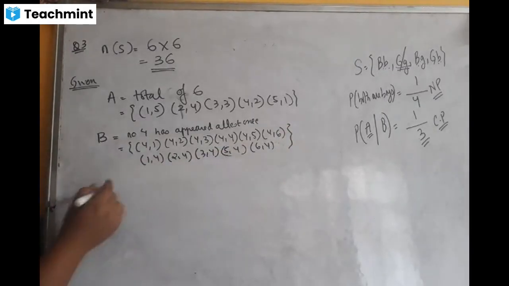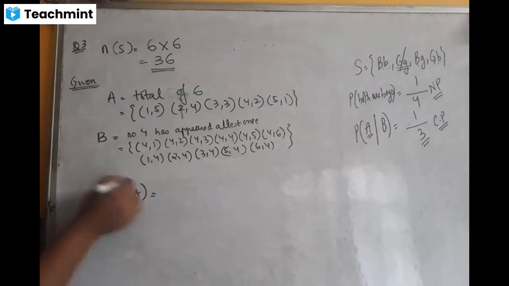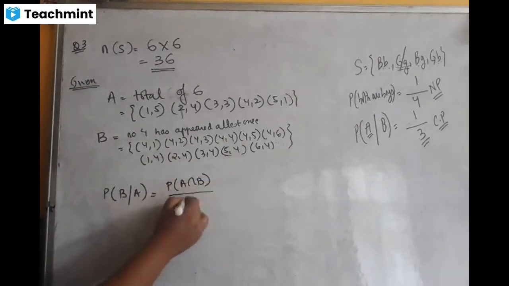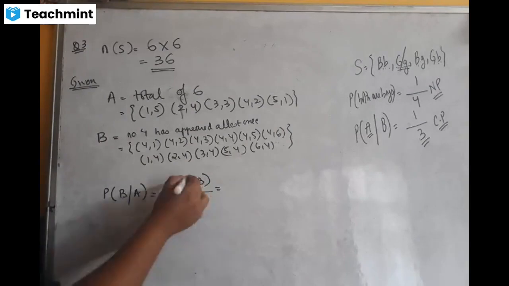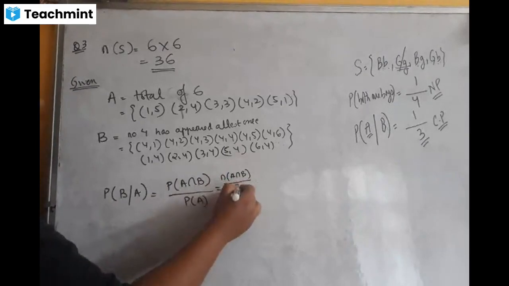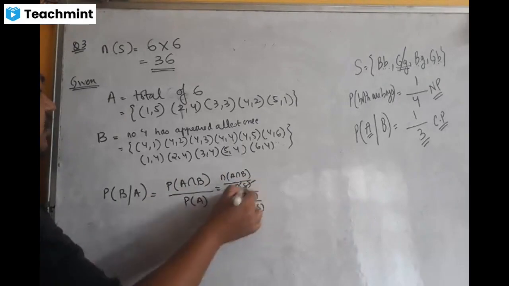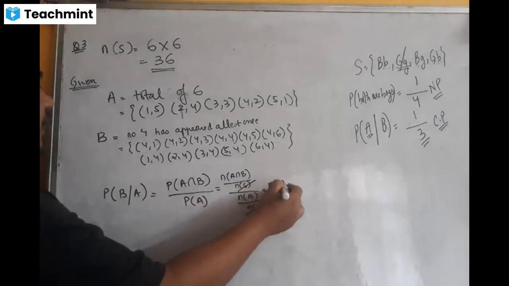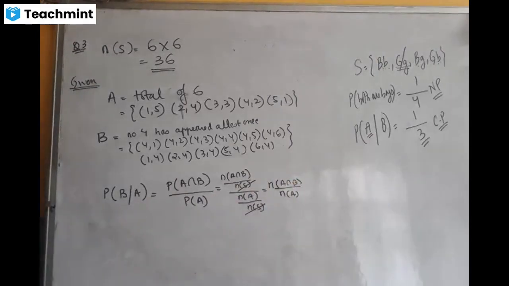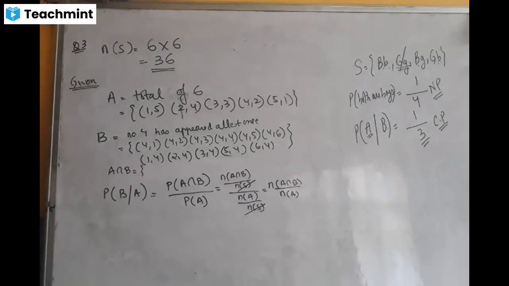Now from the question, I have to find the probability of B under the condition that the event A has already occurred. You know the formula, probability of A intersection B divided by probability of A. What is probability of A intersection B? Formula: n of A intersection B divided by n of S, divided by n of A divided by n of S. From next time you can just ignore this n of S. So n of A intersection B divided by n of A. So can you tell me what is A intersection B? The term which is common to A and B.